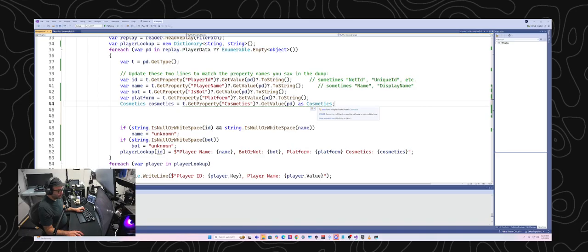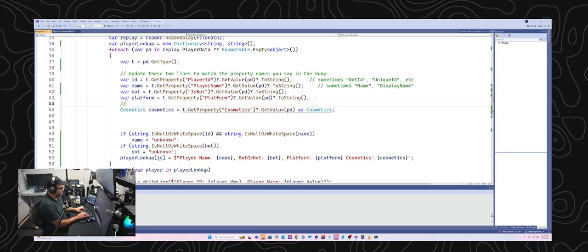Converting null literal or possible null value into non-nullable type. Yeah, so this is basically warning me that what I get back from this could be null, and so that could potentially raise an error. I'm just going to run with it for now. I'll just put a note in here: could be null, deal with it later.